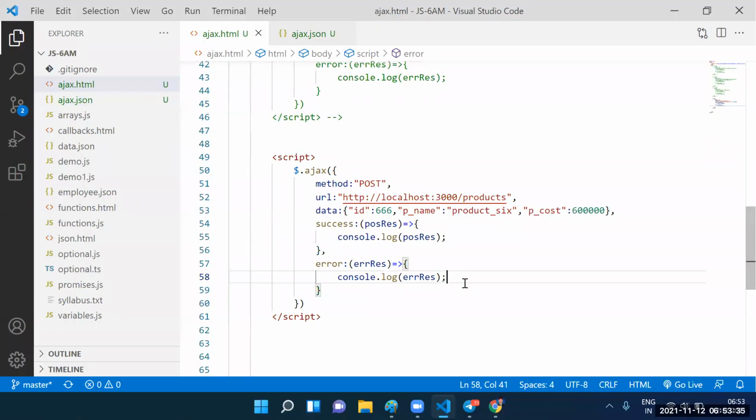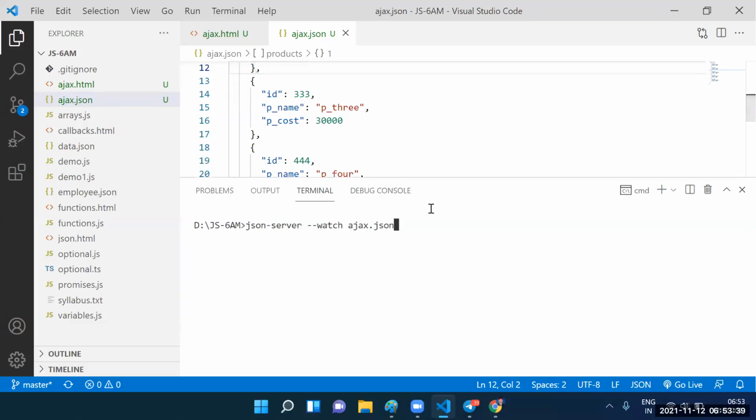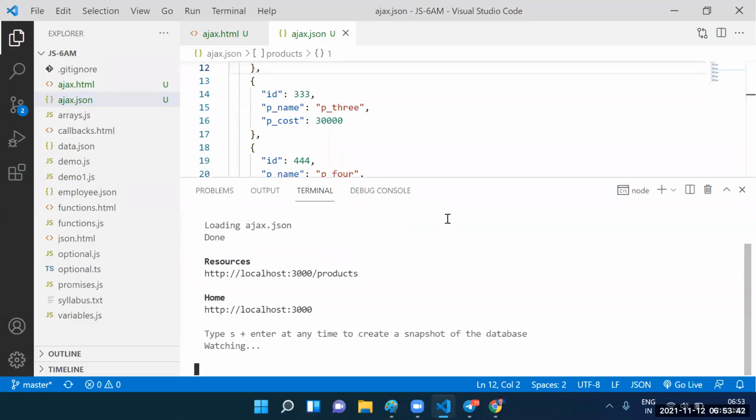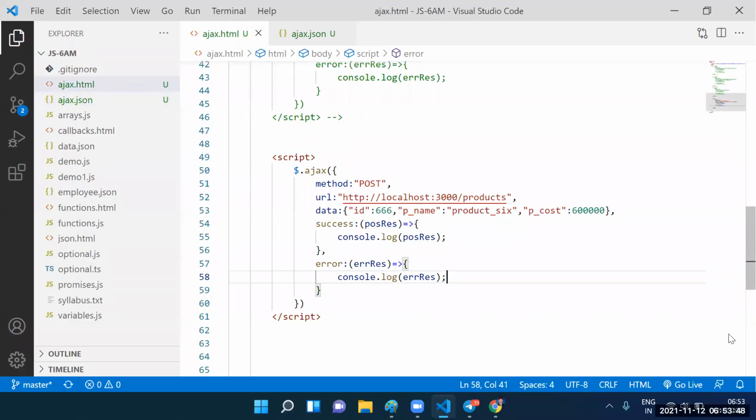Guys, error response for the next one. First of all, I need to start the JSON server. Yes, guys, the server started successfully, so no need to worry. Fine. Guys, go to your HTML code. Can I run it now? Yes, let me run it now.